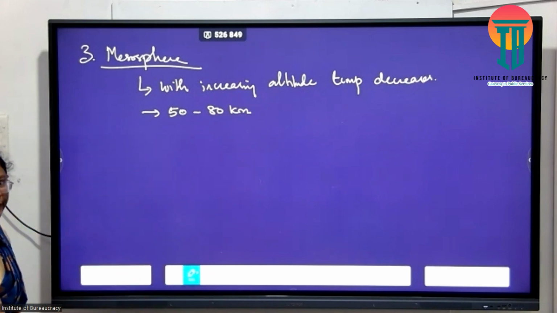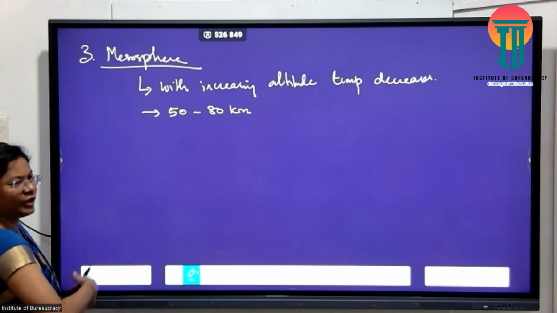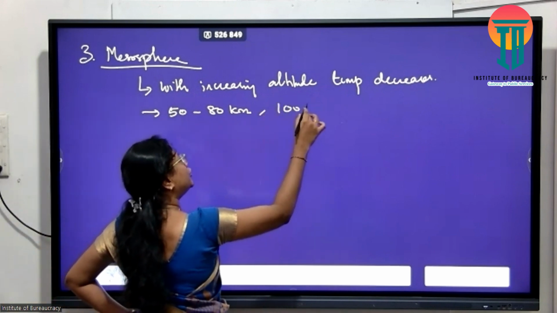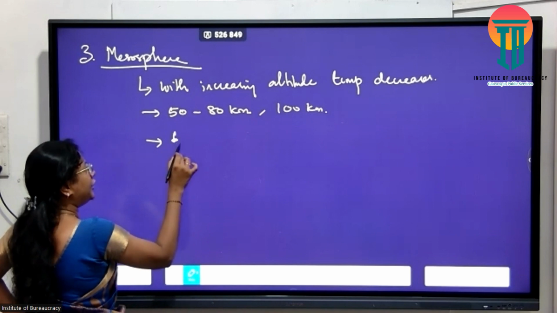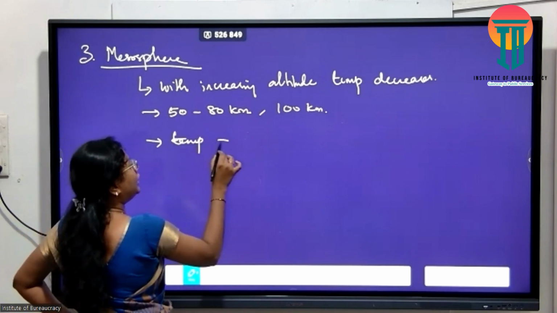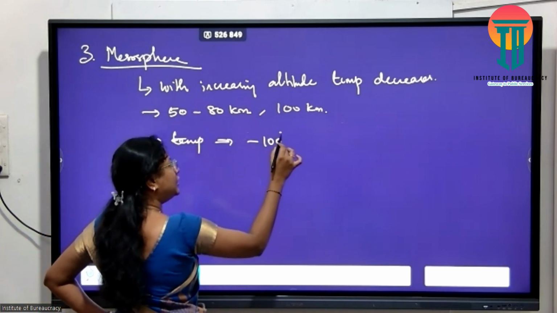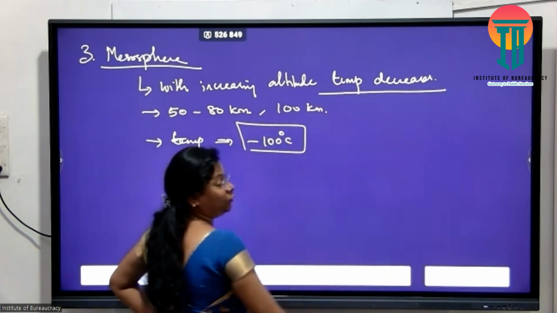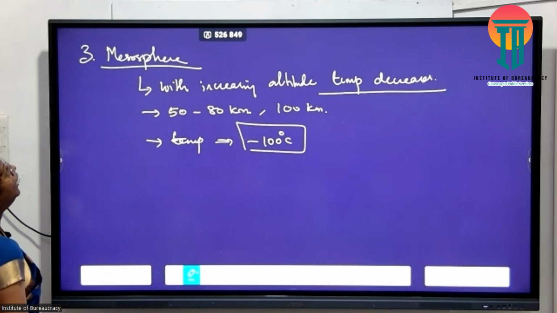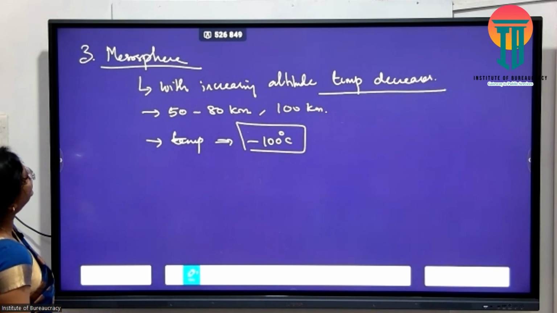Sometimes it can go up beyond 80 to 100 kilometers also. Okay, that 100 kilometers வரைக்கும் போகலாம். Sometimes the temperature of the layer would record even -100°C. The temperature is very, very low in the mesosphere. Okay. Characteristics have been pata, mesosphere.